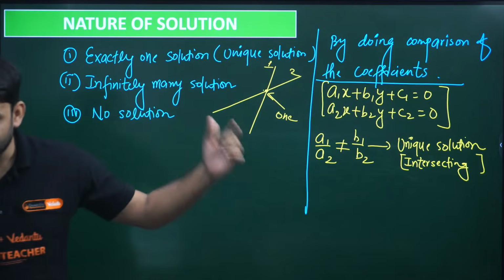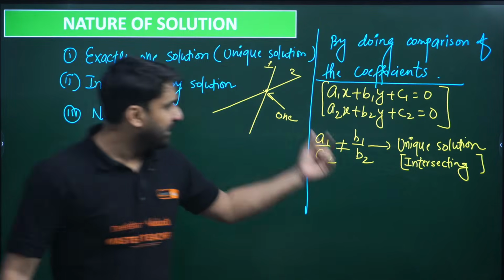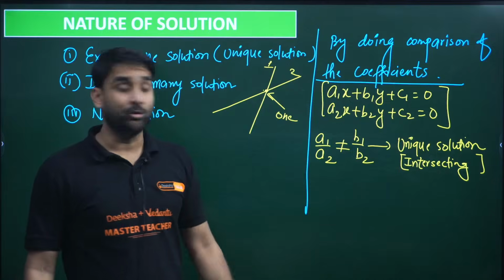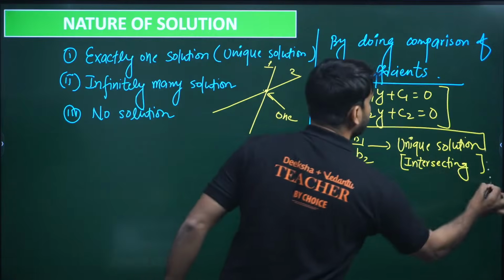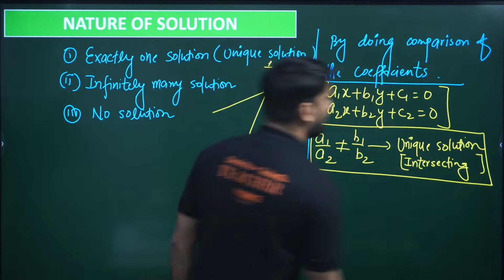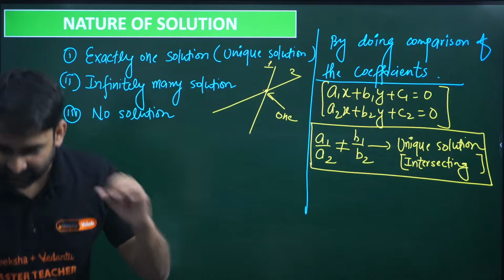Write down in the chat section. Yes, sir, everything is clear. If a1 by a2 is not equal to b1 by b2, it implies that a unique solution will be there. And unique solution means what? Intersecting lines will be there. I hope everything is clear.